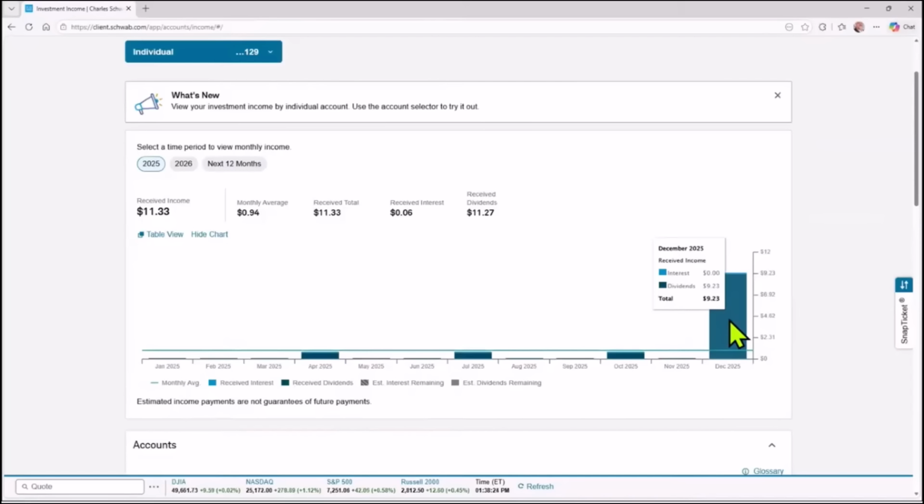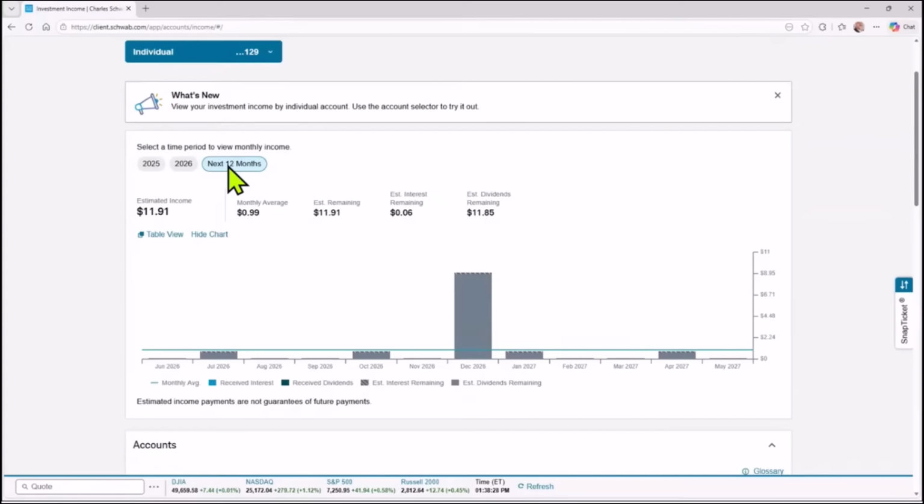And then again, when we want to look out into the future, if we go to that next 12 months, we would take a look at this and say, okay, we've got to find some companies that are paying in August, that are paying in November, in order to set up that steady stream. Right now, it looks like we're just getting big pops at the end of the year. Well, we want to have something that's a little bit slower and steady. And while you're able to see that information in here, you can see the expected dividends and the historical. So it's a phenomenal tool to analyze your income streams, where they're coming from and when they're coming.